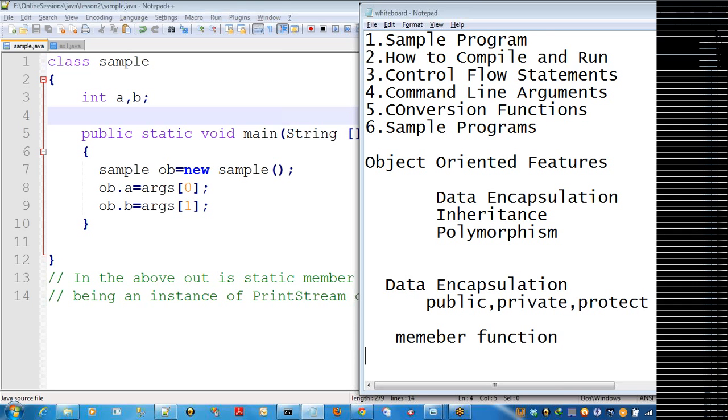One is functions with no arguments, no return value. Functions with arguments, no return value. Functions with arguments and return value. Functions with no arguments and return value. Clear?